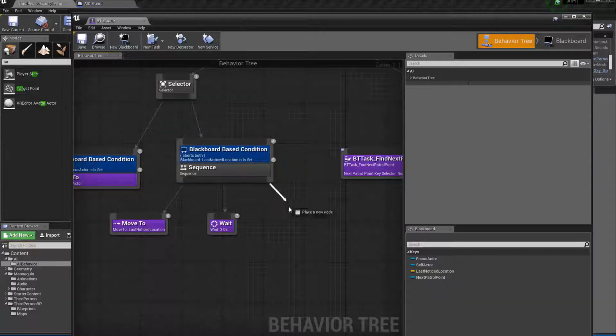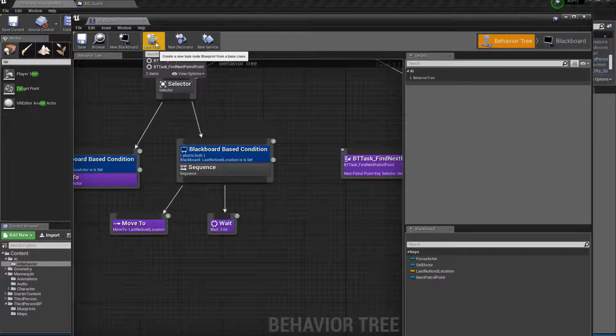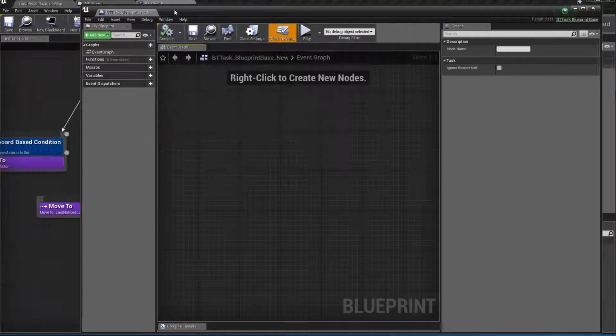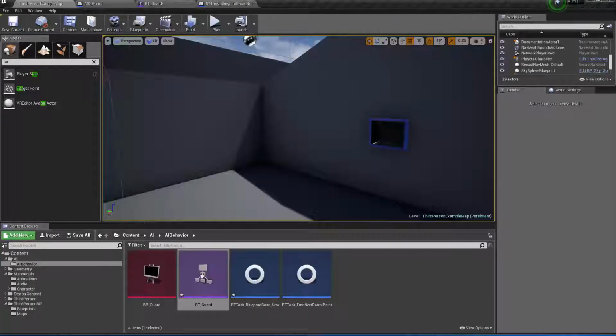So first thing I want to do is, of course, have a task. So let me create a new task, and I'm gonna name this new task update last checked location.